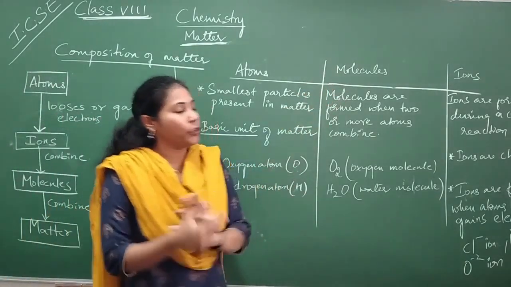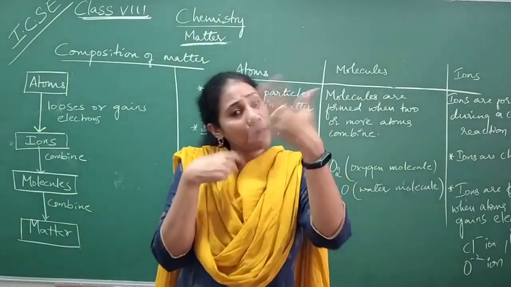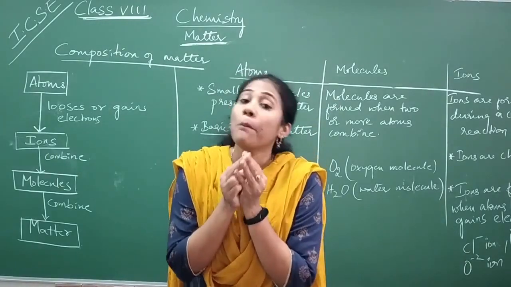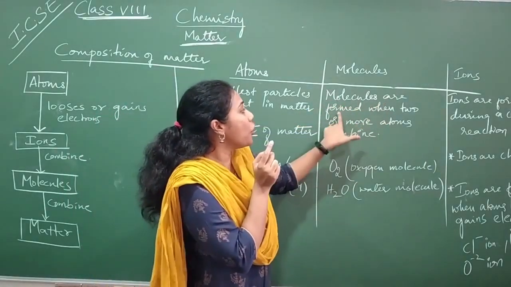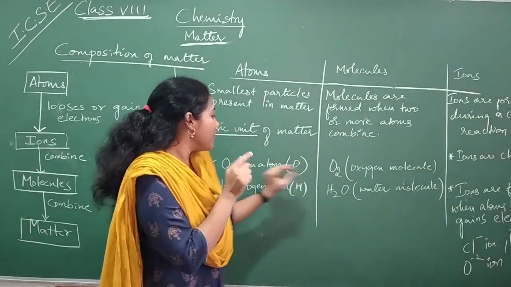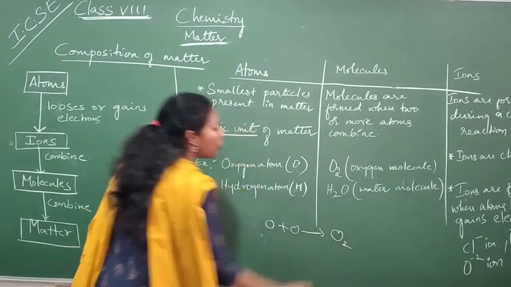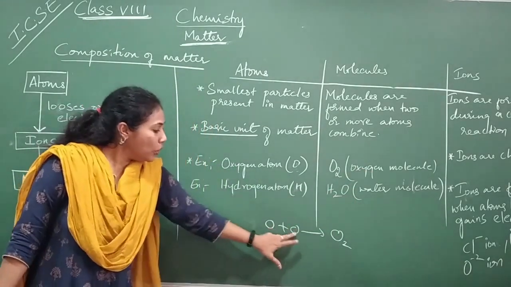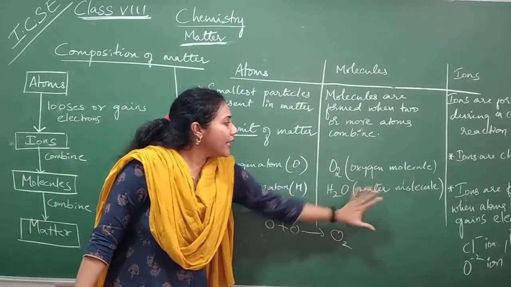And coming to the molecule, when at least 2 or more atoms combine, you get a new substance called a molecule. I have written the definition on the board: molecules are formed when 2 or more atoms combine. Say, for example, when two oxygen atoms combine, you get O2, and that O2 is called a molecule. A single O, which I have written, is an atom. So O2 is called a molecule.